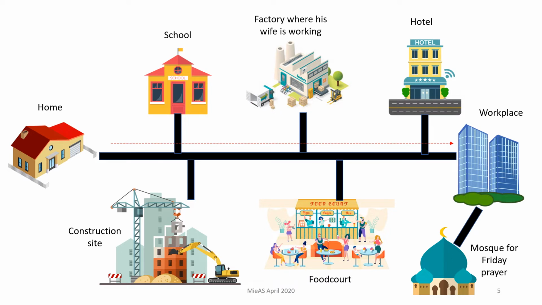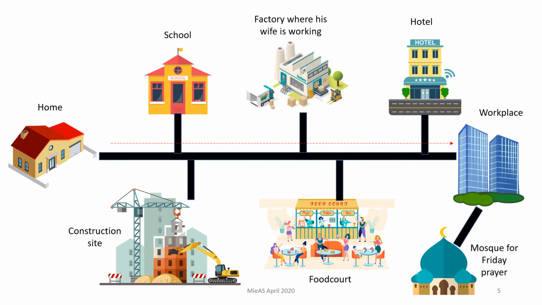At the same time, for example, if you are assigned and it is your responsibility to go to your construction site, if you work in a construction company, then traveling from your home to your construction site, or from your workplace to the construction site, is also considered a commuting accident. But you must remember this must be related to work, provided there is an instruction from your employer. And for the food court, it must be reasonable.